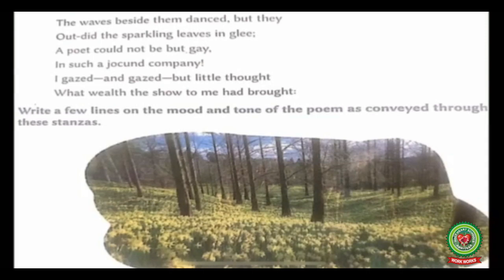Now children, what you are told here, you have to write few lines on the mood and tone of the poem as conveyed through these stanzas. Children, as you all have not done this poem Daffodils, so I'll let you know the brief summary of the poem. Then you have to write down in your own words the mood and tone of the poem.